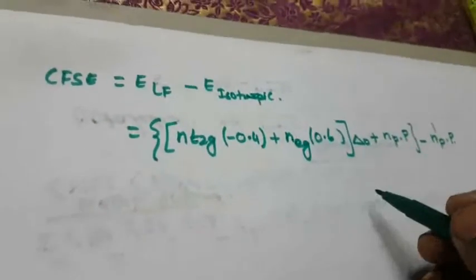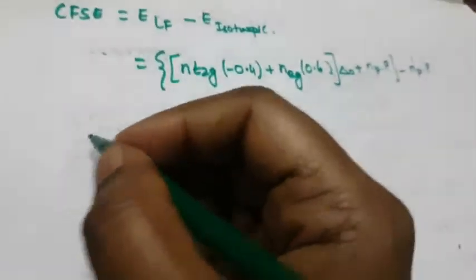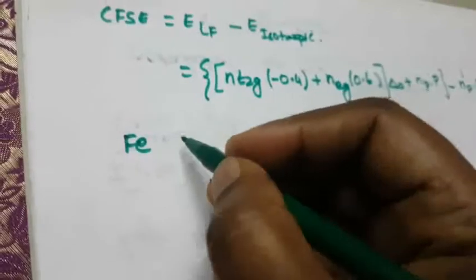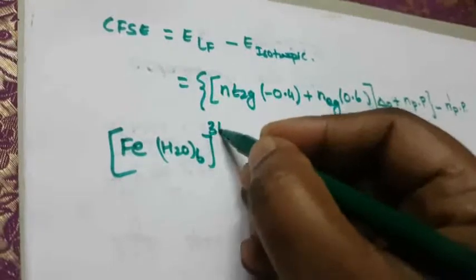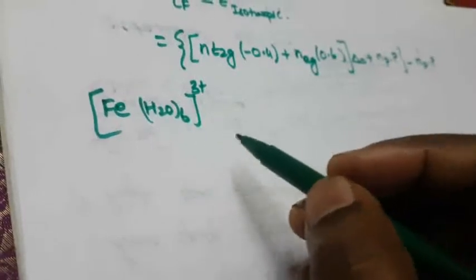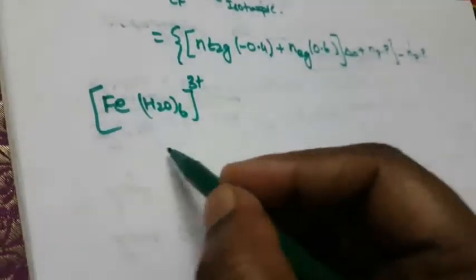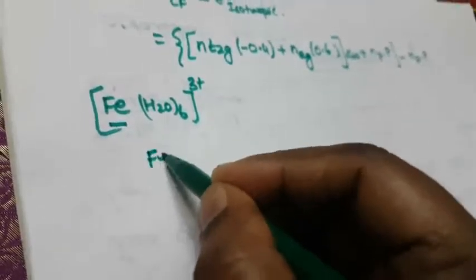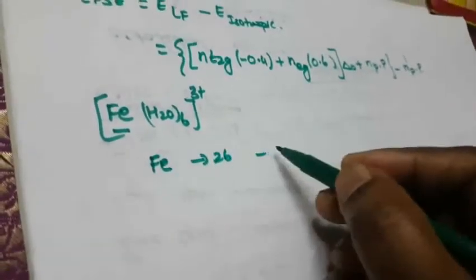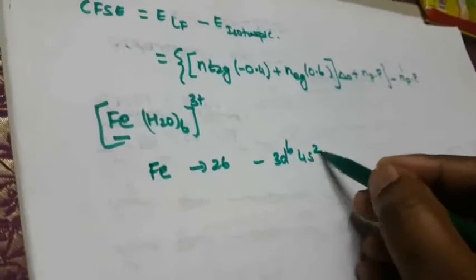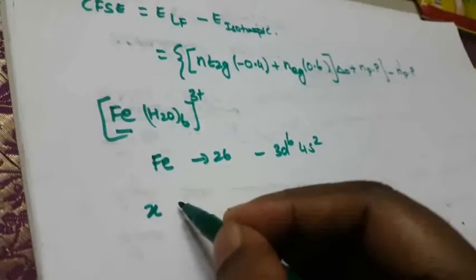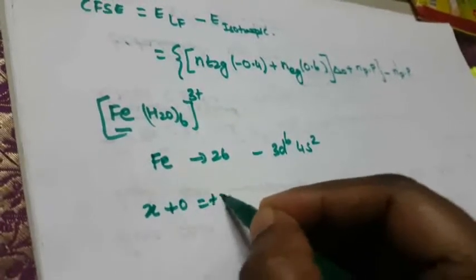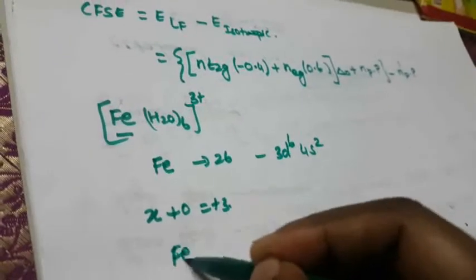Okay, so what is the isotropic field, and how to calculate it? I will give one example, that is, first one is Fe(H2O)6 3 plus. This is one example: how to calculate the low spin value and high spin value. First we are going to see the metal atom. What is the electronic configuration? That is 26, 3d6 4s2. What is the charge of this central metal atom? X, that is neutral charge, equal to 0, equal to plus 3, so x equals plus 3. So that is Fe 3 plus, right?